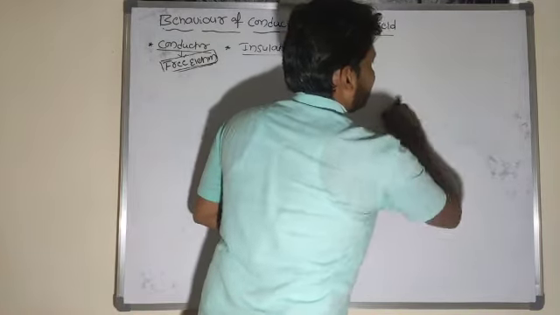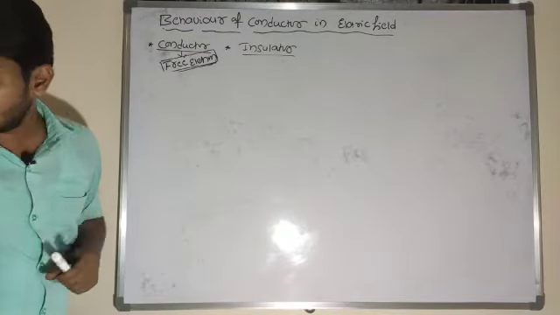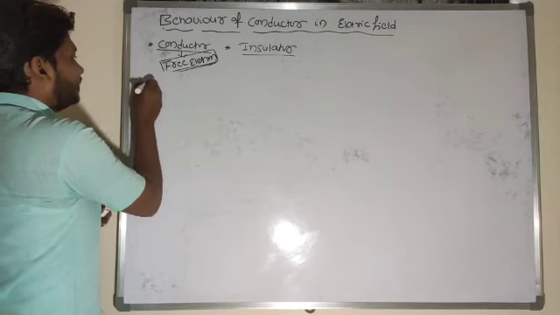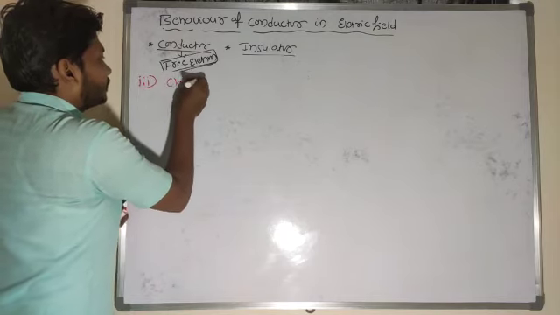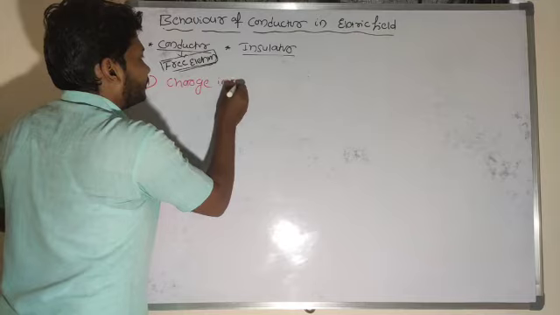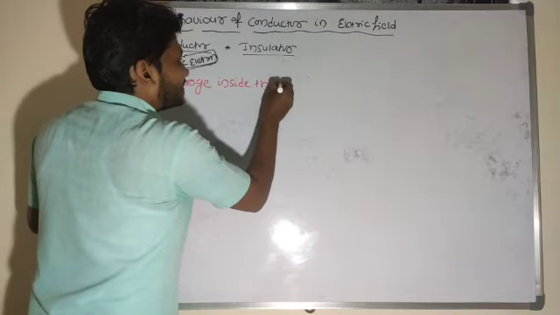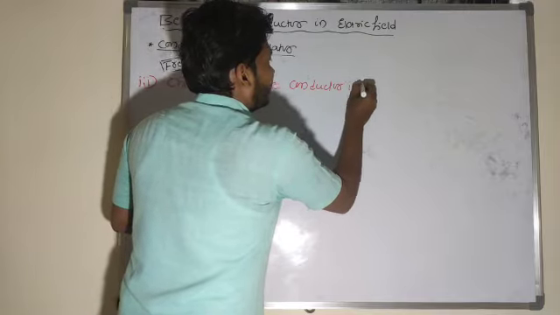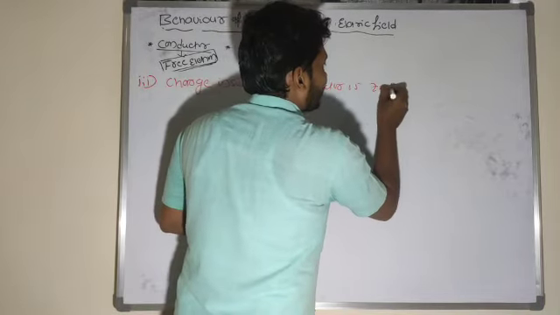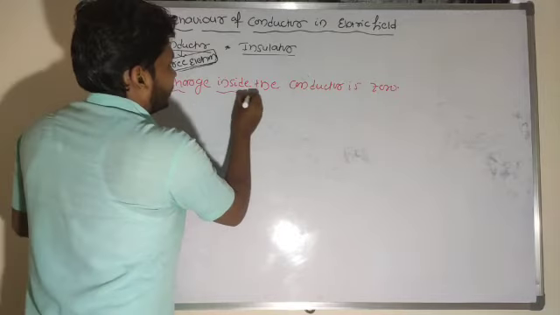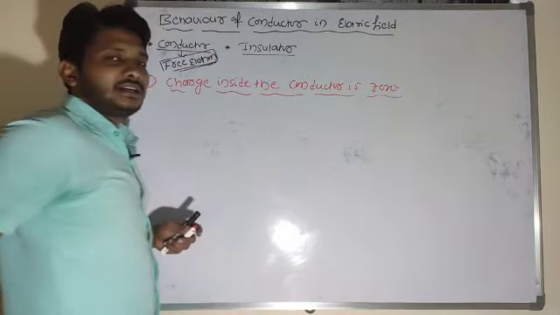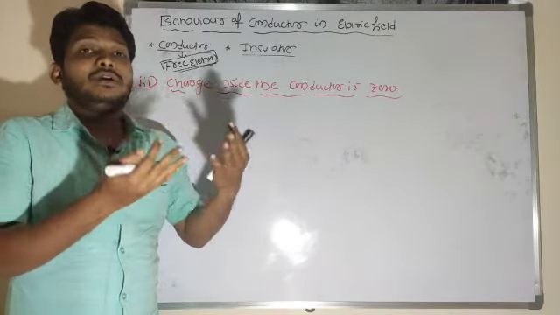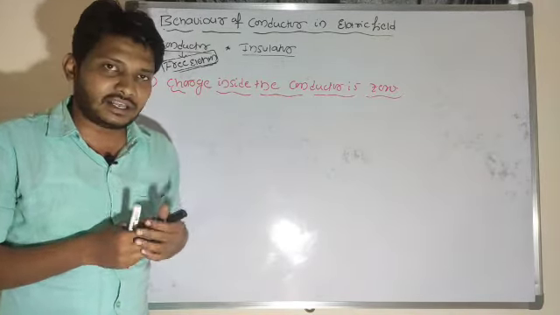What is the charge inside the conductor? The answer: the charge inside the conductor is 0. That is the third property. Why is the charge inside the conductor 0? In a conductor, the number of positive ions is equal to the number of negative ions, so it is electrically neutral.